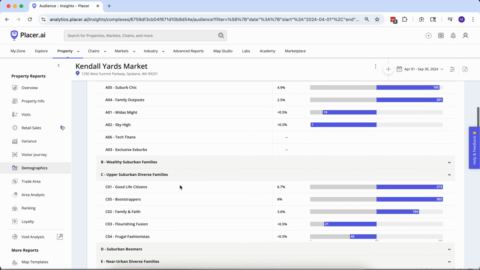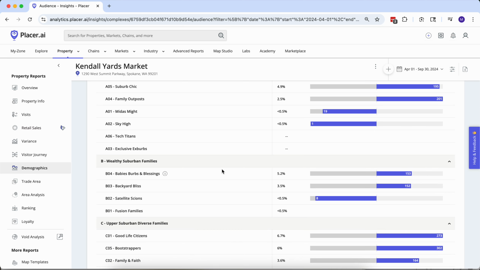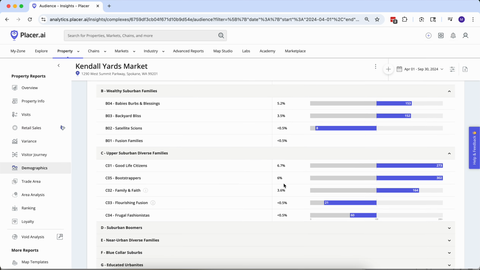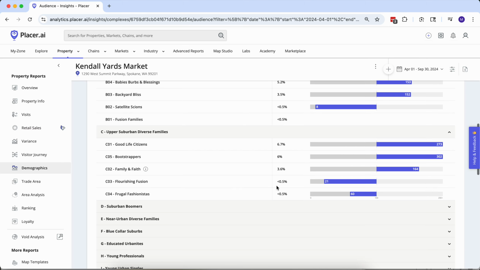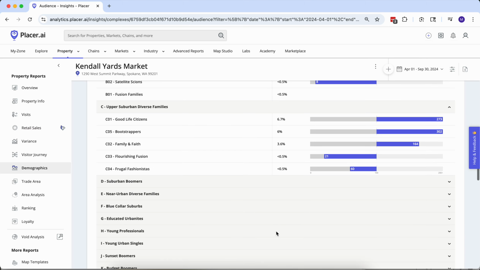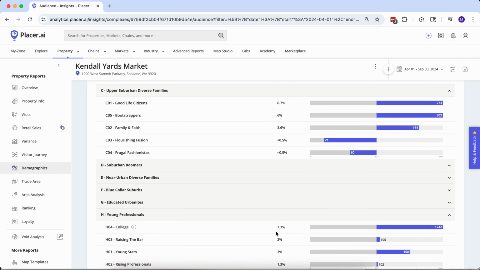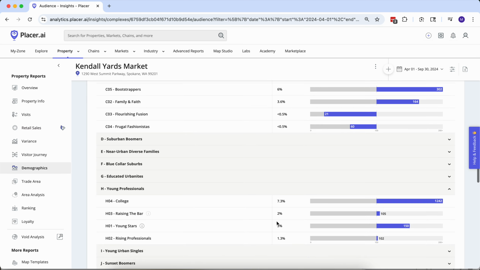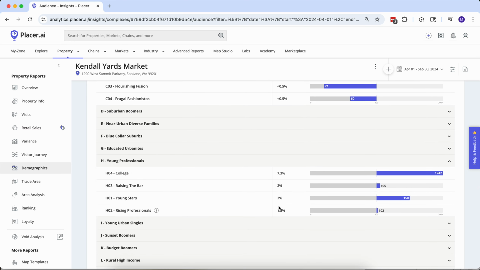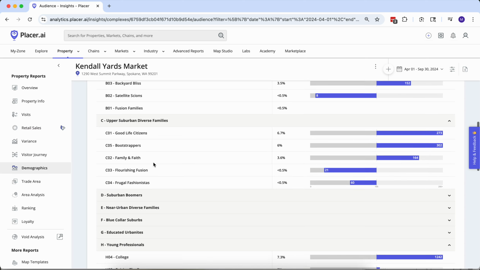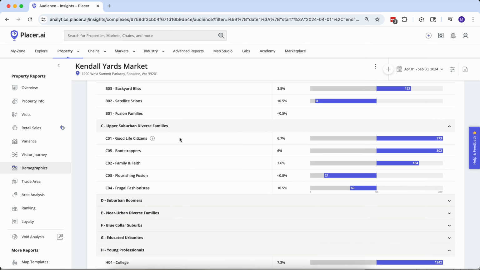If we had time, it might be worth scanning through all of these other ones, because combined our C group made up the biggest chunk, but there might be an outlier here or there that might come close. Yeah, looks like our college kids actually slightly outpace our good life citizens in terms of who's showing up to the night market. But for the sake of this example, let's just focus on our good life citizens.